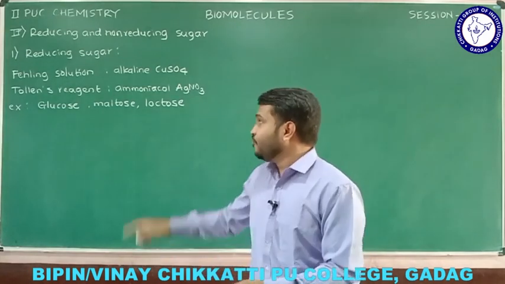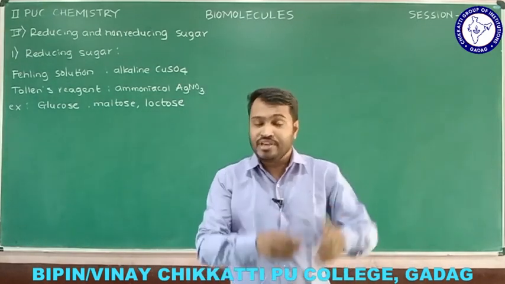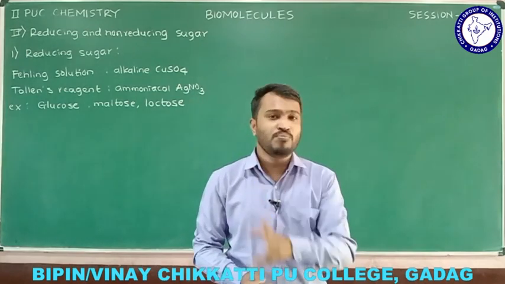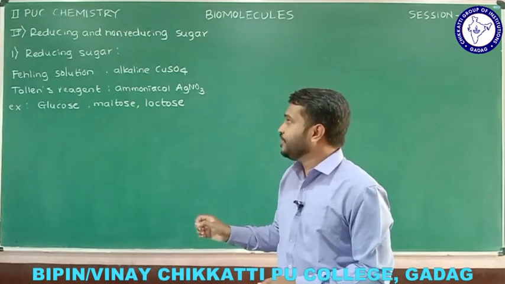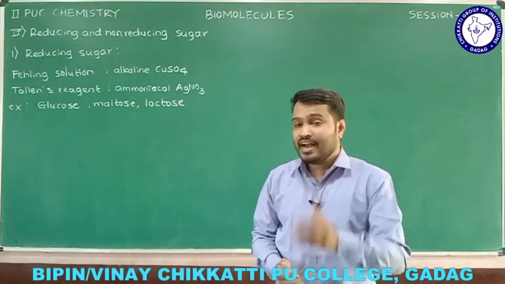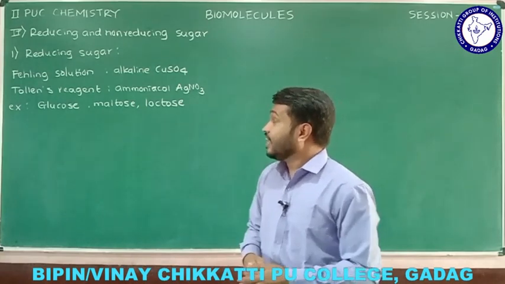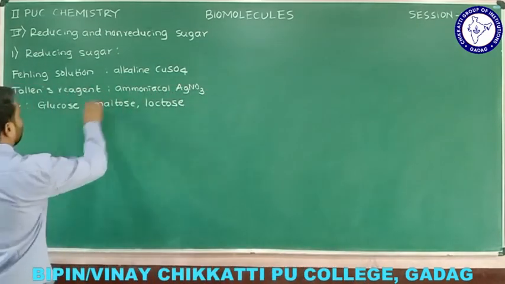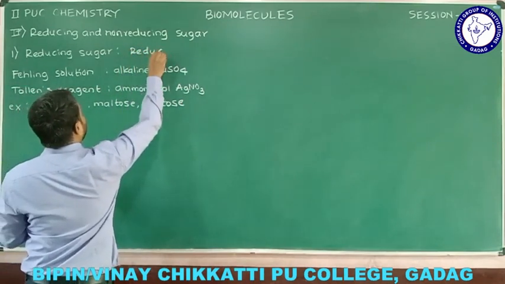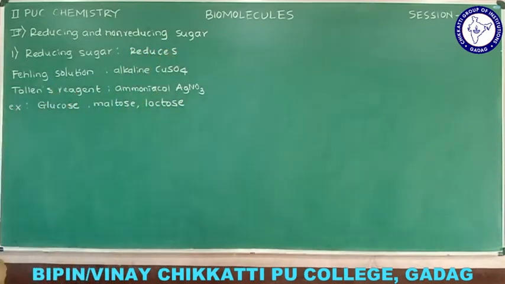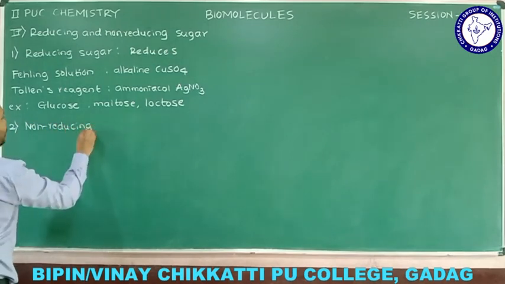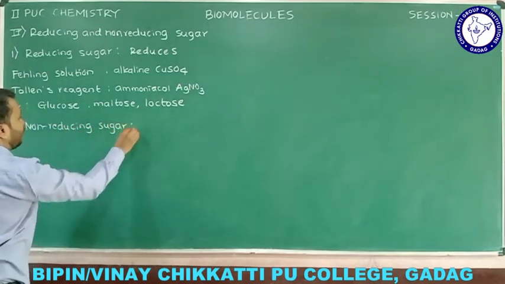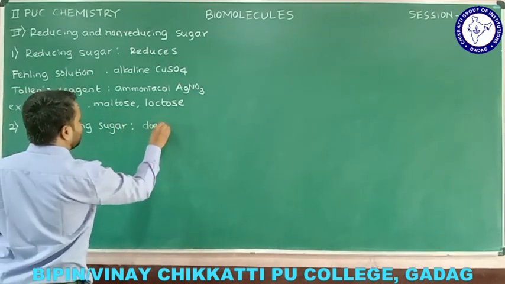What's the meaning of that? If you consider maltose or lactose and carry out hydrolysis, we get 2 monosaccharides. These two are disaccharides that reduce Fehling's solution and Tollens reagent, and that's why we call them reducing sugars. So try to know reducing sugar: that which reduces Fehling's solution and Tollens reagent. The opposite of that, the second one, is non-reducing sugar. Non-reducing sugars. Now I hope you can guess that it does not reduce.